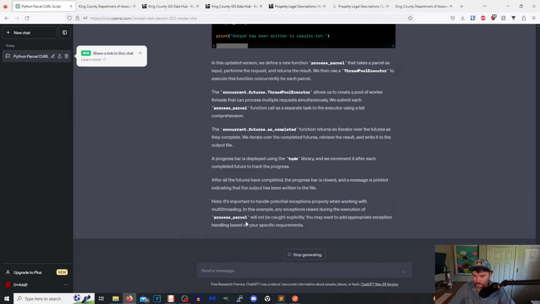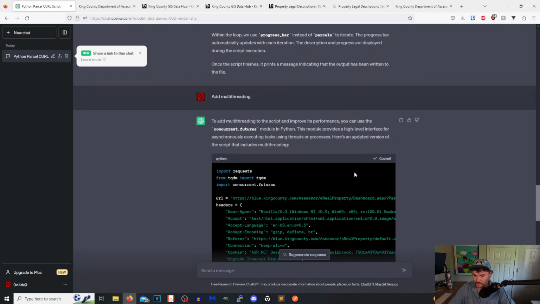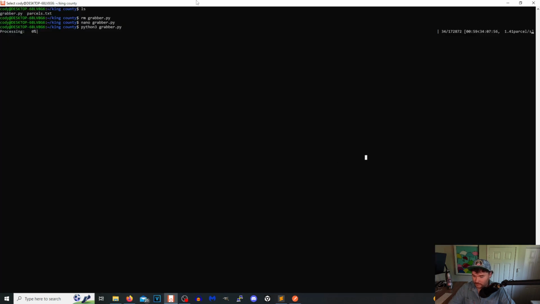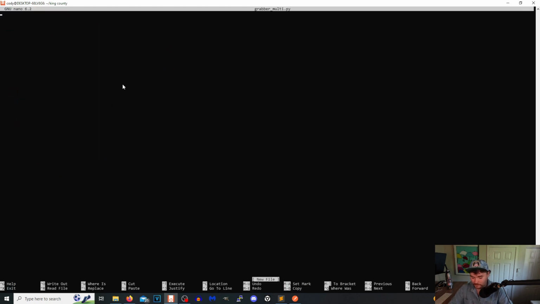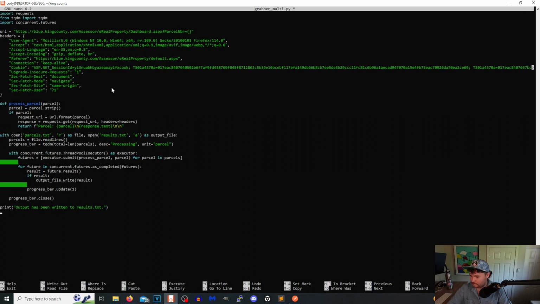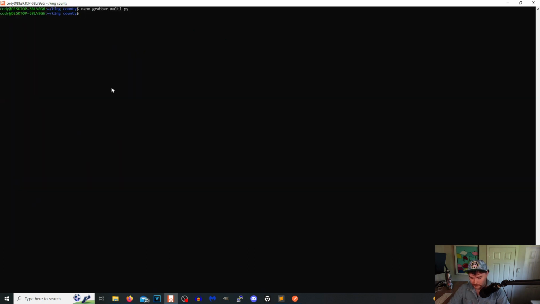Okay. So we'll copy this. We'll go here. And then we'll do nano grabber_multi.py. Python 3 grabber_multi.py. Look how much faster that is. Yeah, multi-threading is the bee's knees, y'all.